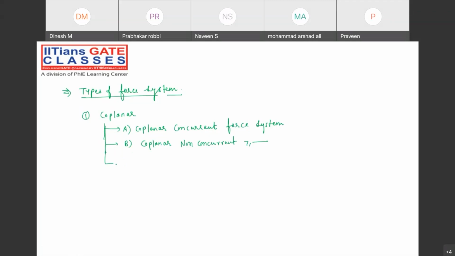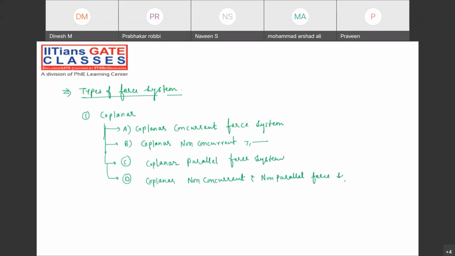Then the third one, coplanar parallel force system. And the fourth one, coplanar non-concurrent and non-parallel force system. So these are there in the GATE syllabus.